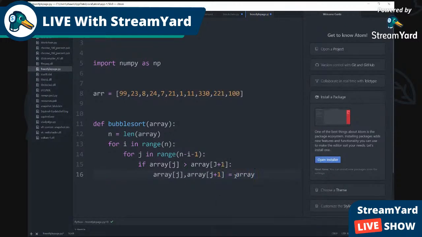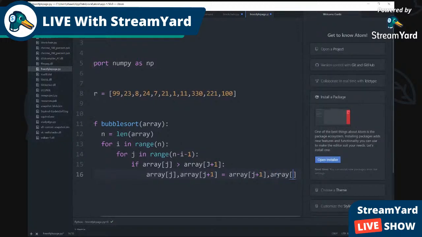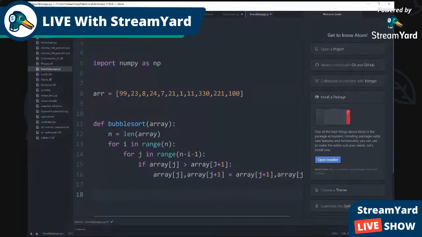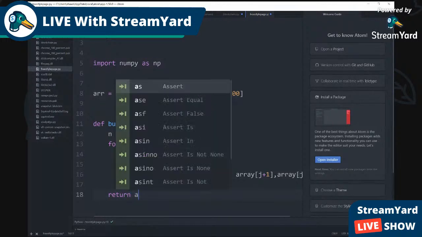We're gonna do the same thing because this is how it's gonna swap. J plus 1 and array J. Array J. So now we got that all figured out. Now it's time to return. It's time to return the array.